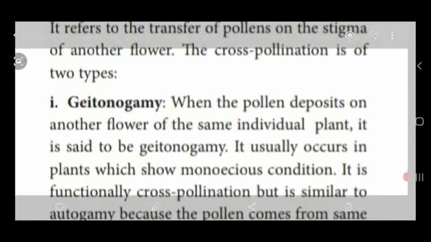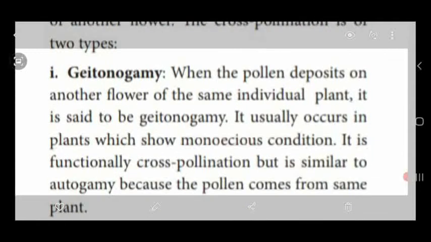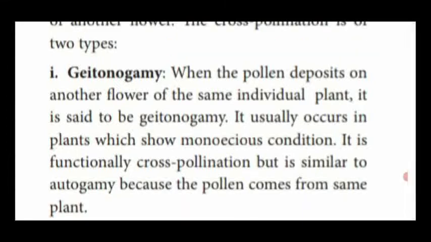The two types of cross-pollination are geitonogamy, that means pollen grains deposited on the stigma of a flower of the same individual plant. Same plant, male flower and female flower separated. So the pollen grains are transferred from the anther of one flower to the stigma of another flower.